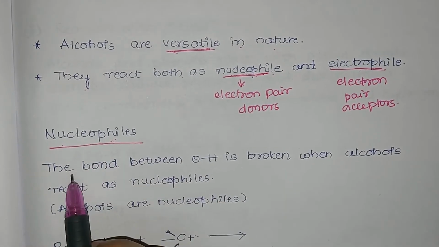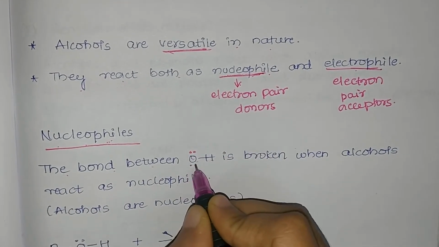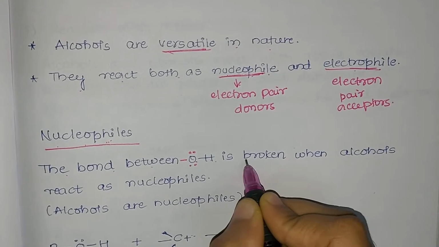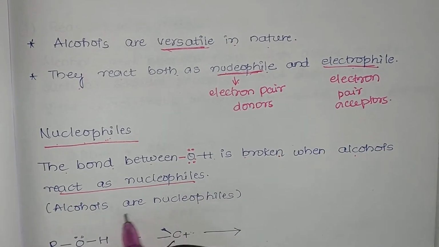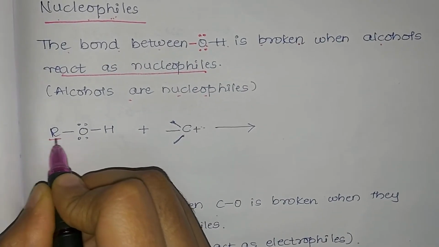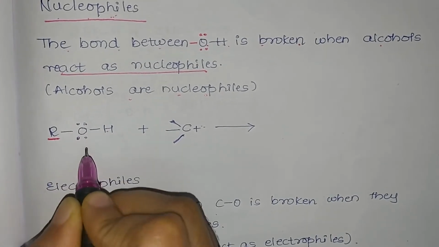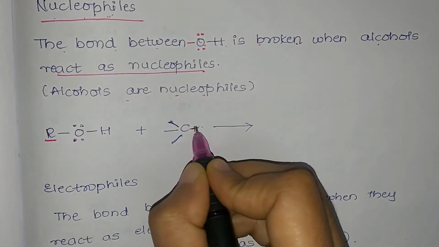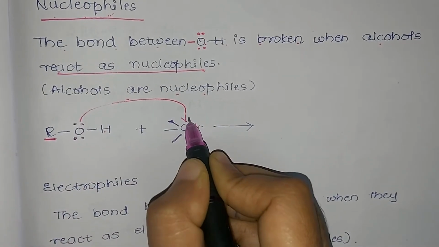Whenever alcohol acts as a nucleophile, the bond between oxygen and hydrogen is broken. Hence we say alcohols are nucleophilic in nature. Let us see a reaction here. Here R is an alkyl group, oxygen has a lone pair of electrons and hydrogen. Oxygen is a nucleophilic site and here carbon is positively charged. That means the nucleophile is the oxygen atom.